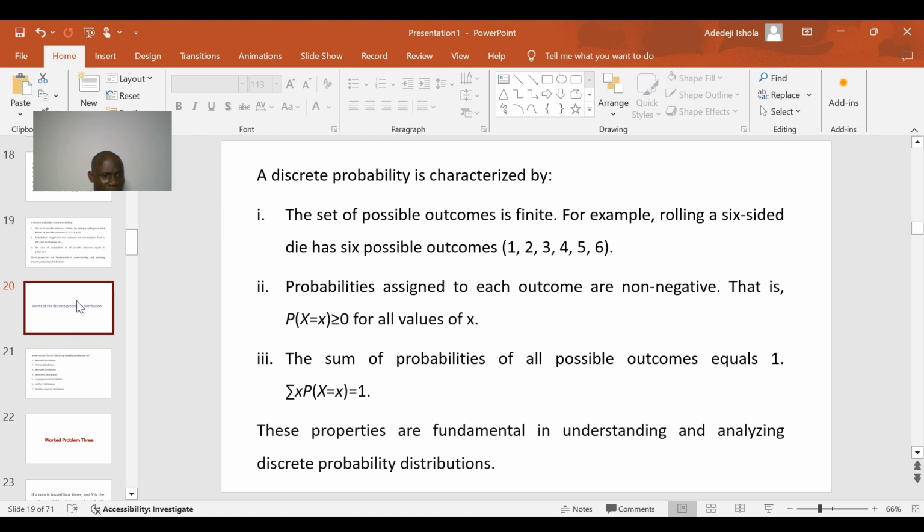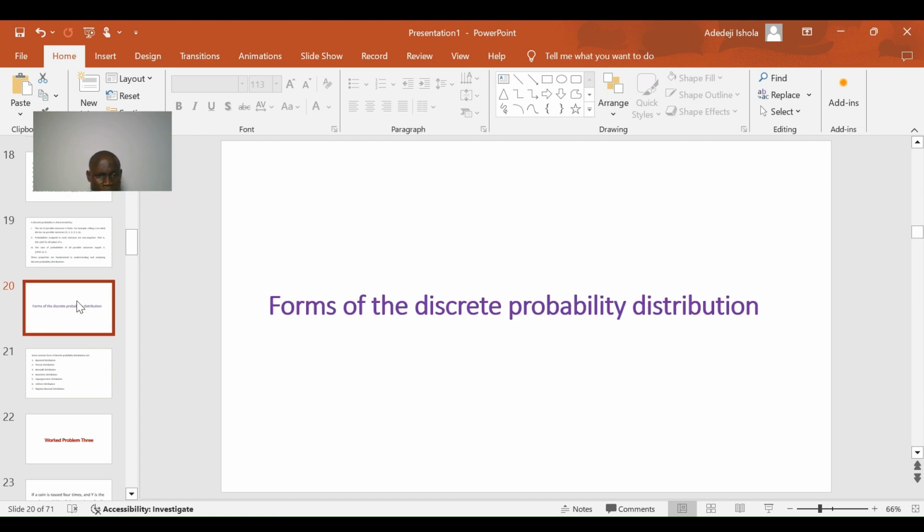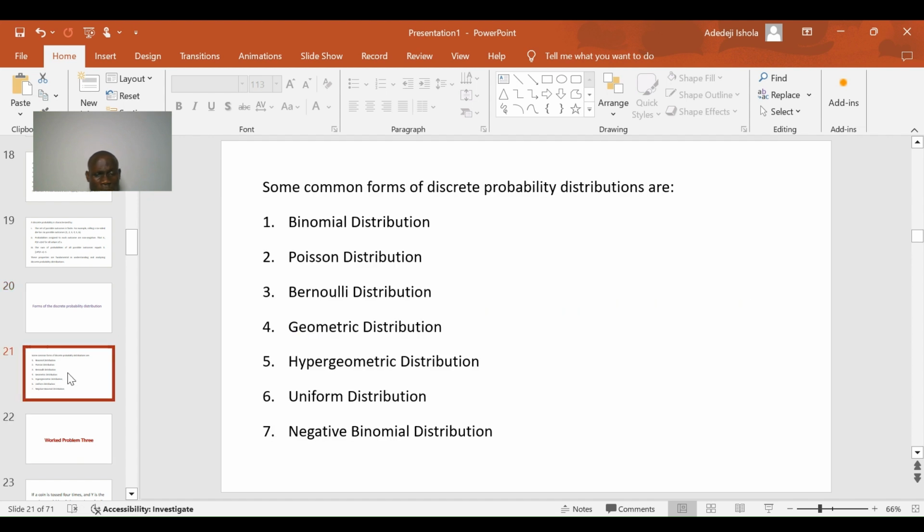All right, with that being said, we have to talk about the forms of the discrete probability distribution, because our further focus will be on the discussion of these forms. We are going to be taking each of these forms one after the other. The forms of a discrete probability distribution: we have binomial distribution, Poisson distribution, Bernoulli distribution, geometric distribution, hypergeometric distribution, uniform distribution, and negative binomial distribution. These are 7 forms of a discrete probability distribution.